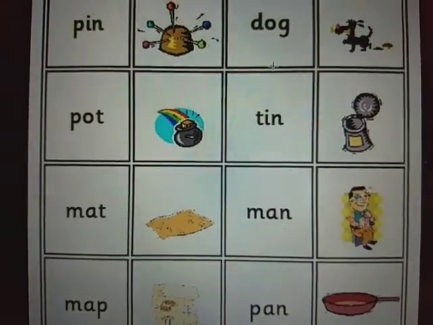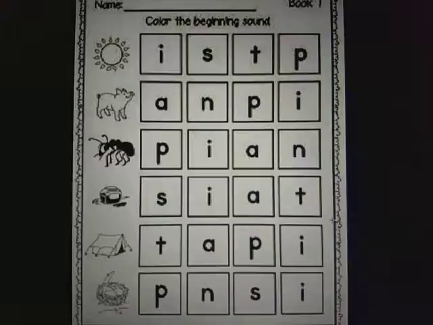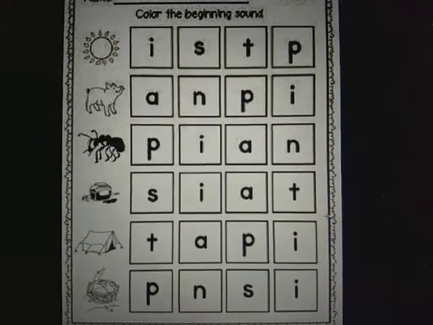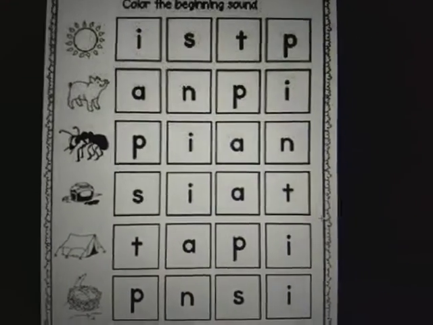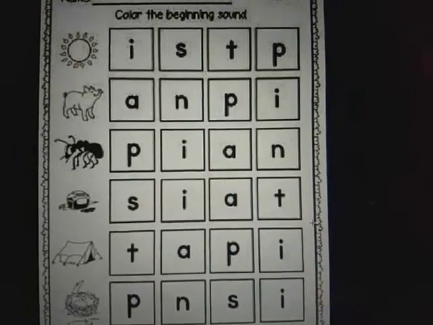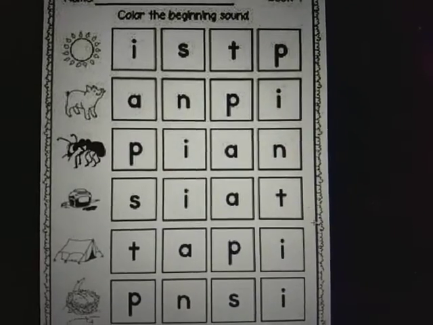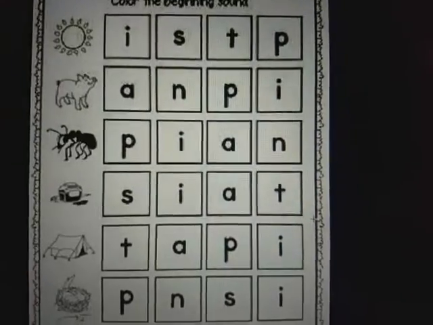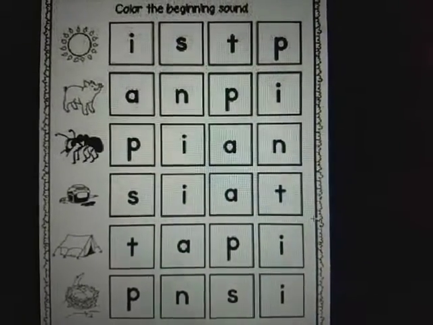So today we just focused on the beginning sound of these words. Children, for homework, today I want you to focus on the beginning sound of the word. Every word you learn that has 3 sounds has a beginning sound, middle sounds, and an ending sound. So in today's sheet, I want you to only focus on the beginning sound. You are only going to color the beginning sound of that word.